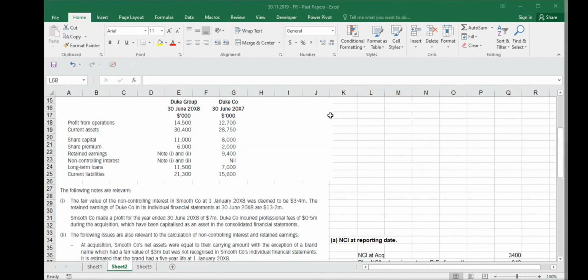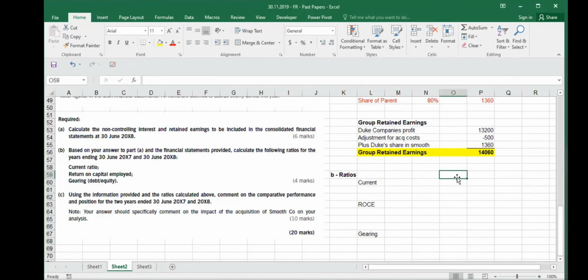Can you give me, sir? There is a lot of disturbance, sir. Please mute, sir. So we just have to calculate for 2007 and 2008. We go down and calculate for 2007 and 2008. Let me put 2008 here.